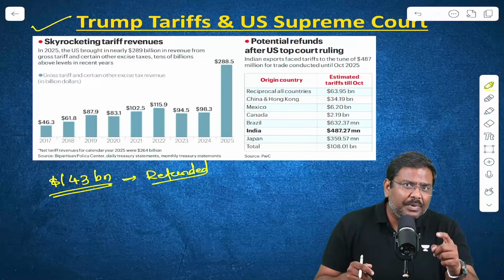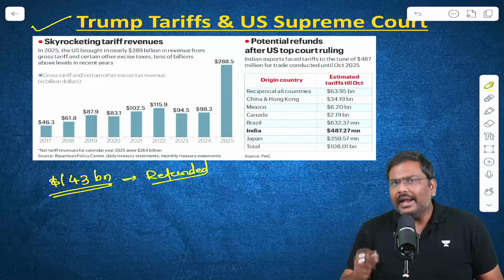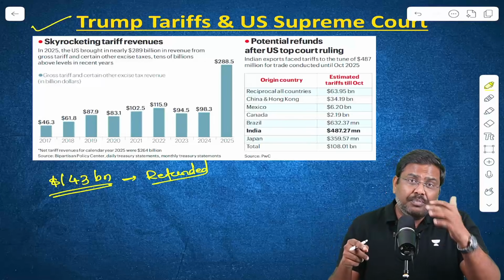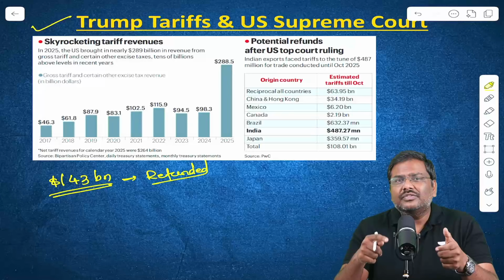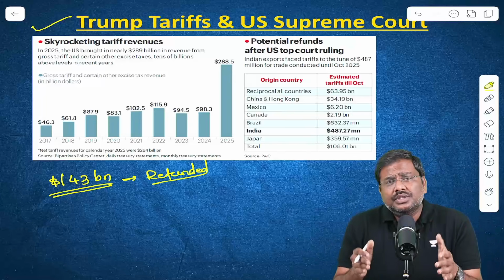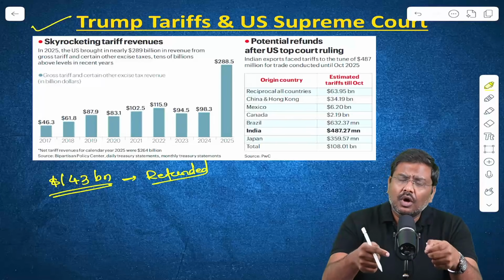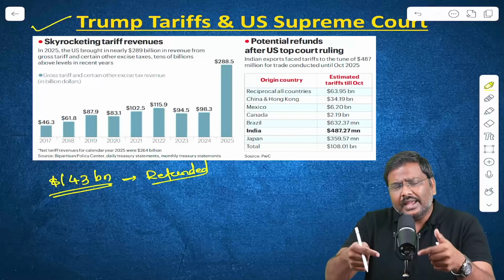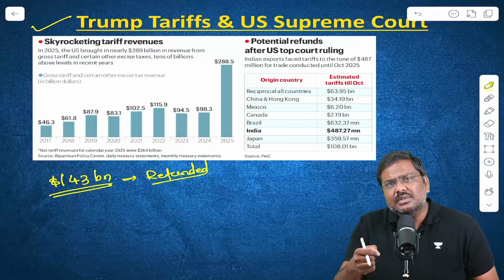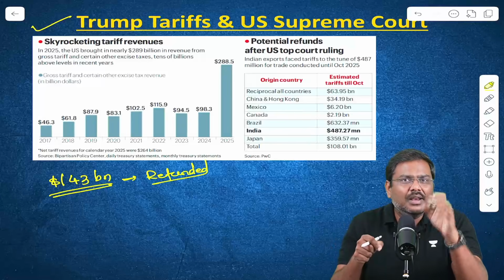In fact, the same opinion has been given by one of the chief justices in the judgment. It is going to be a very messy issue. Reason being, it's not just that the importers have paid these taxes, many of the exporters also have paid these taxes. But the analysis shows most of these taxes have been paid by the importers, who then have transferred this in the form of higher prices, and the consumers in the USA have borne the burden of these higher tariffs.